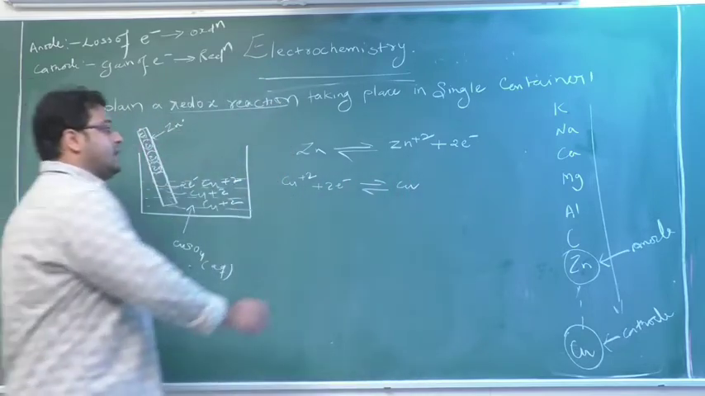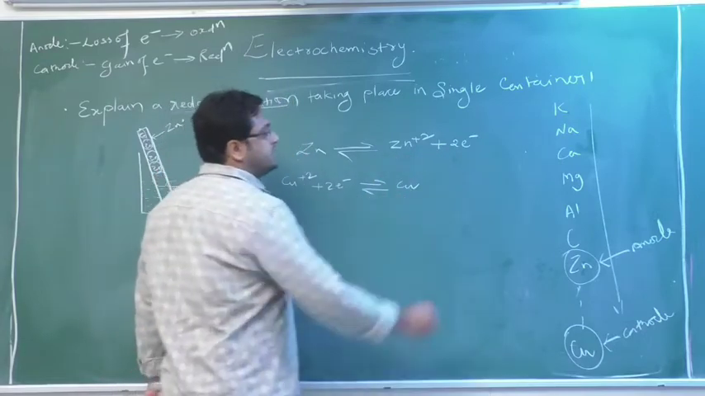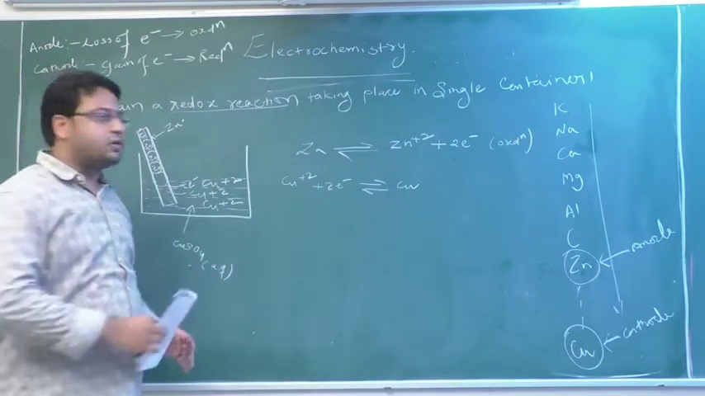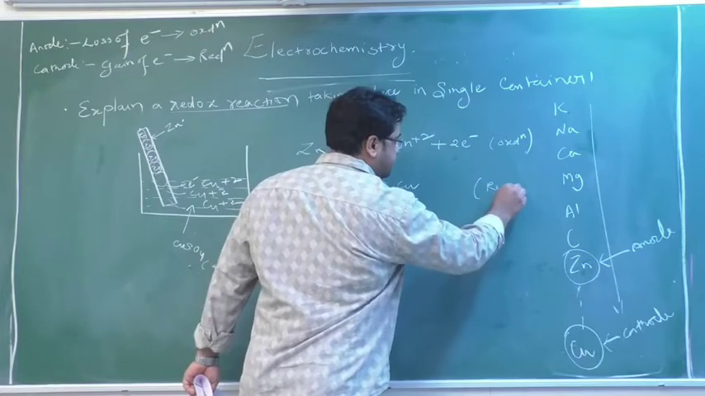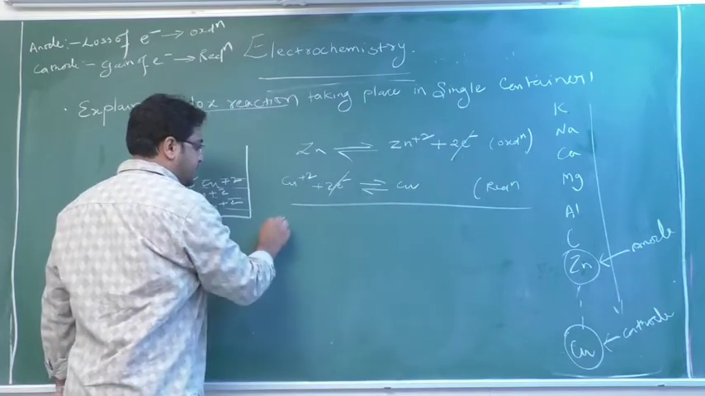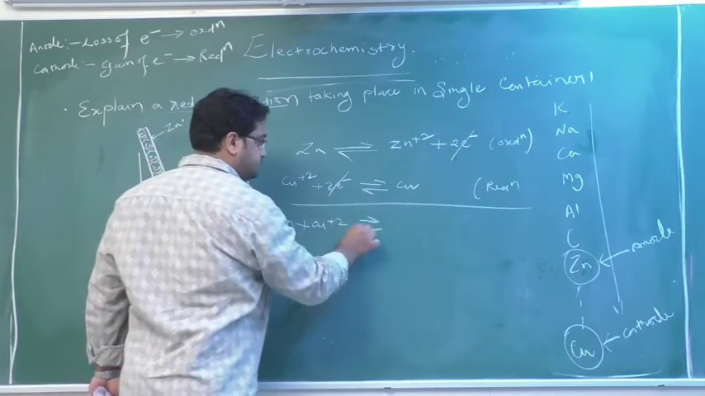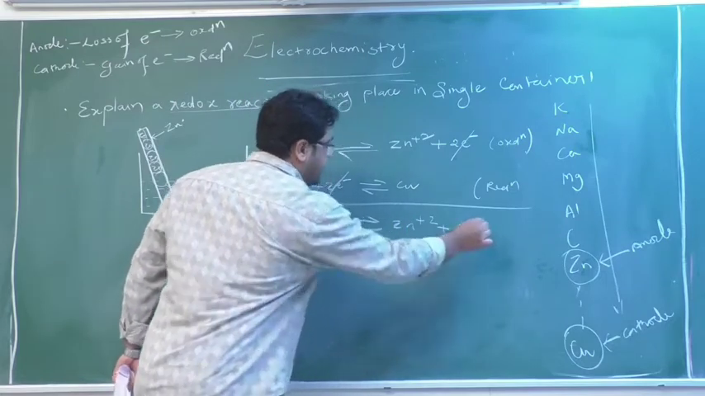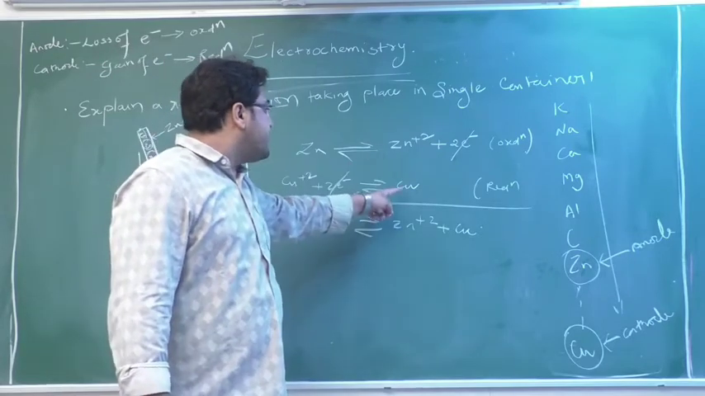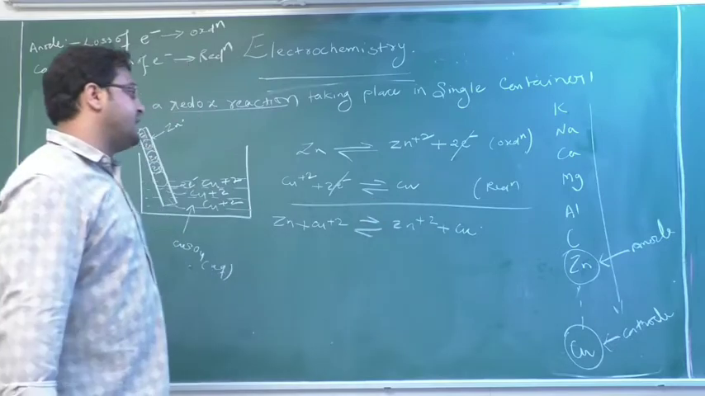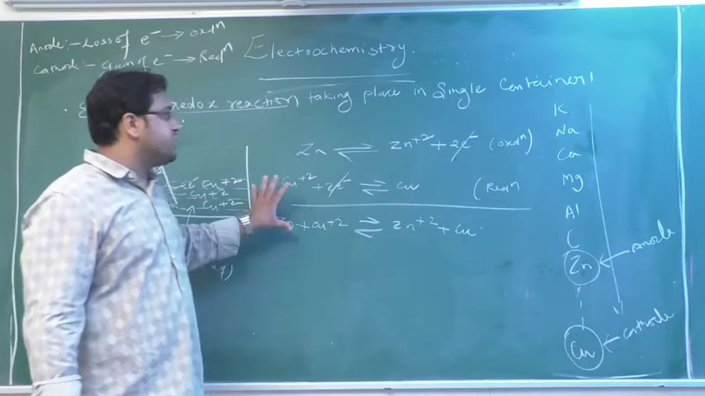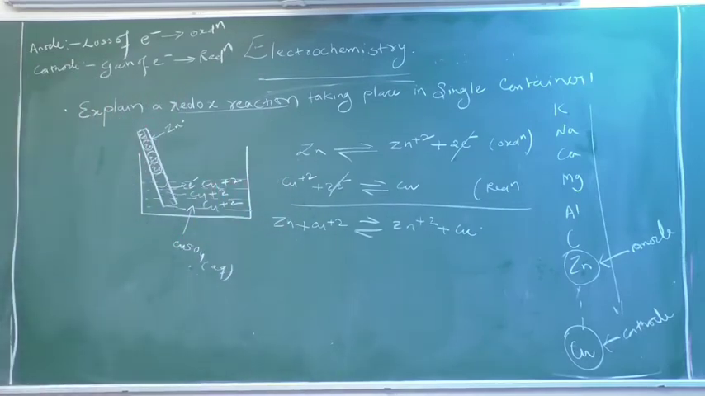There is a loss of electron, so I say oxidation. Here there is a gain of electron, so I say reduction. If I combine these reactions, I get Zn plus Cu plus 2 gives Zn plus 2 plus Cu. According to the redox reaction definition, if oxidation and reduction occur simultaneously in a reaction, it is known as a redox reaction. So this is a redox reaction taking place in a single container. This question might appear in the exam. You can comment on it.